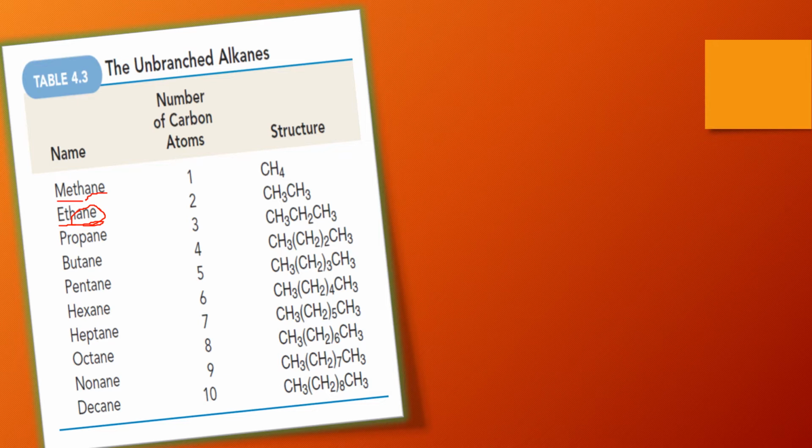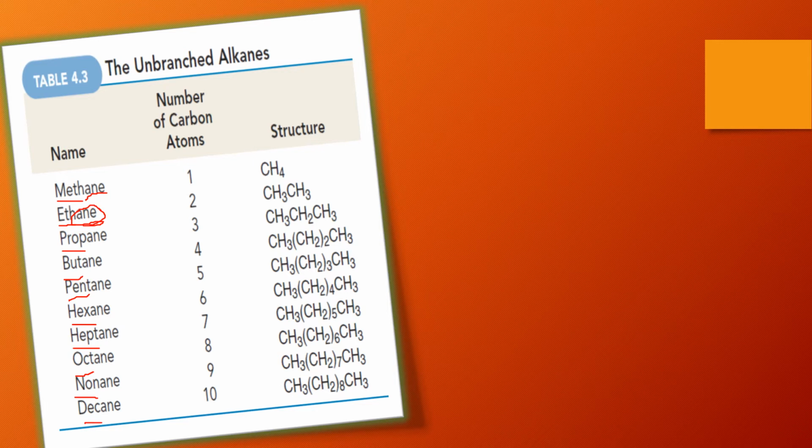So you can see here, if there are three carbons, it will be prop, four carbons but, five carbons pent, six carbons hex, seven carbons hept, eight carbons oct, nine carbons non, and for ten carbons it is dec.